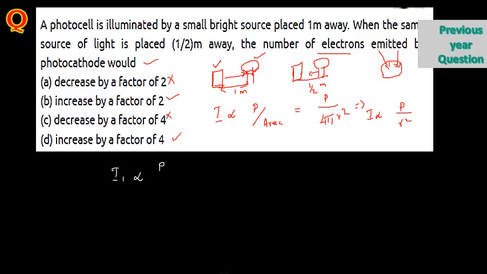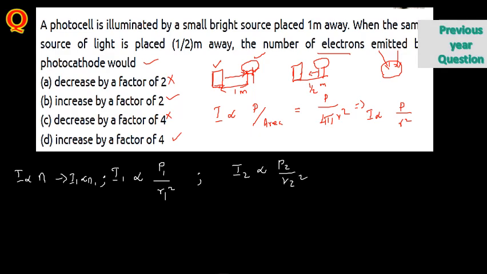Now in that case, I1 is proportional to P1 divided by R1 square, and already if intensity increases, I is proportional to the number of electrons. So I1 is proportional to N1. So I1 is proportional to P1 by R1 square. Similarly, I2 is proportional to P2 by R2 square.